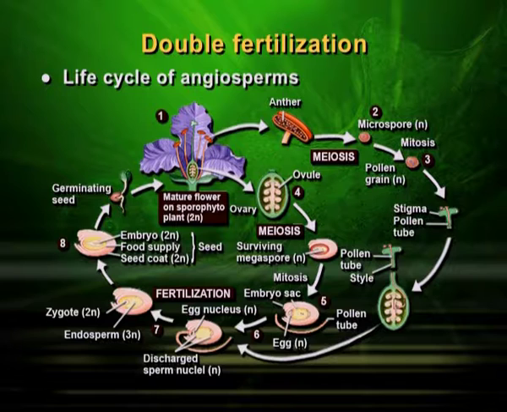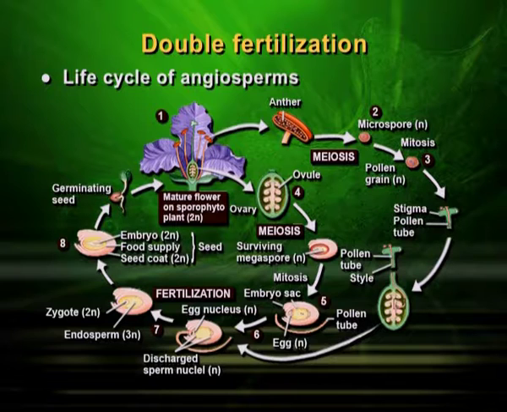You can see mature flower on sporophyte on the plant, and this will be 2n, that means diploid. Then anther will produce microspores and ovule will produce ovary. Now, this production took place because of meiosis. It has become haploid from diploid. So, it was 2n and now it is n. In other words, pollen grain is n and also ovule is n.